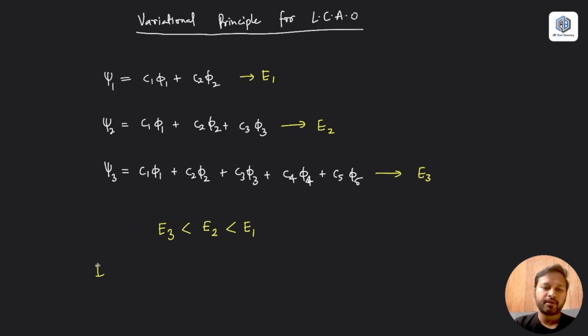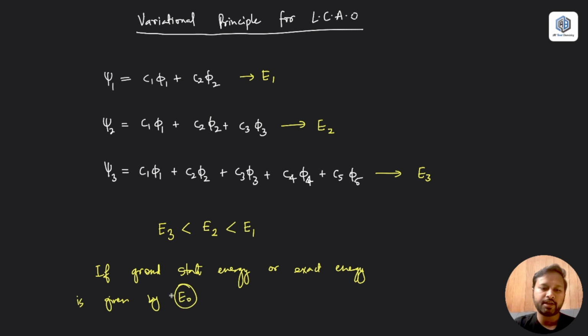And if the ground state energy or exact energy is given by E naught, then the order or relationship between them will be this: E naught will be the smallest one, then E3, then E2, and then comes E1.